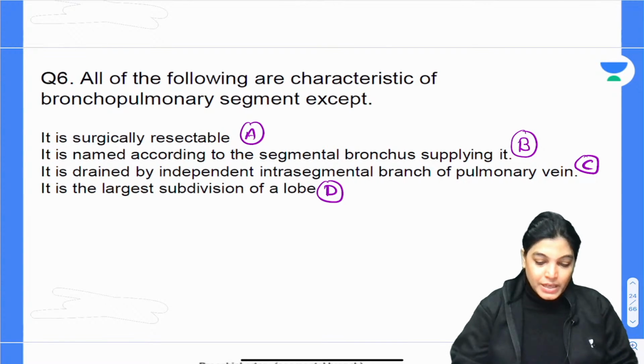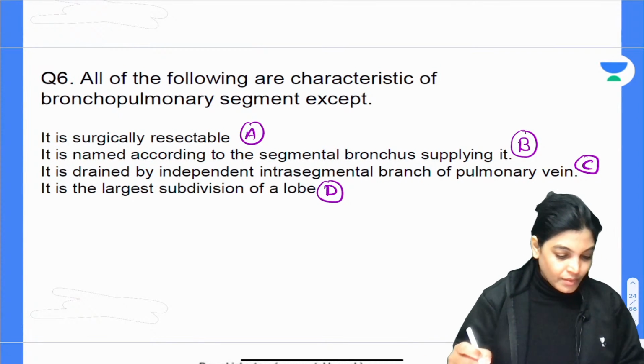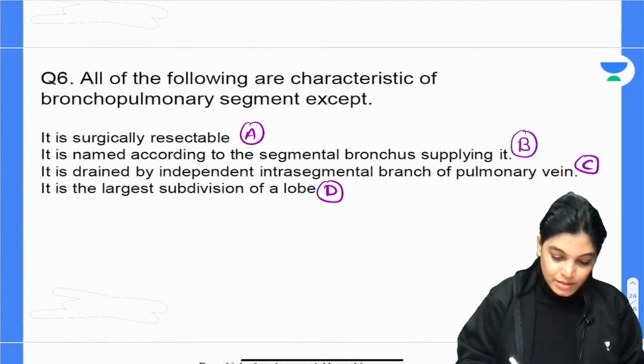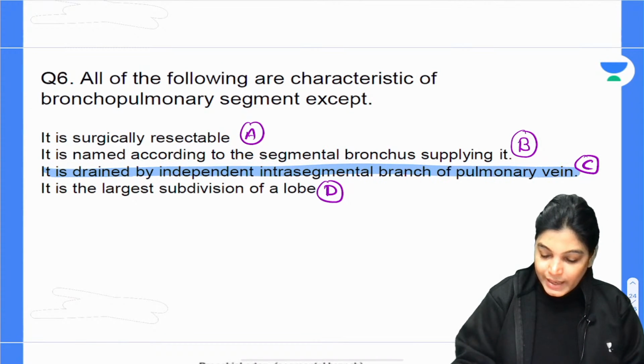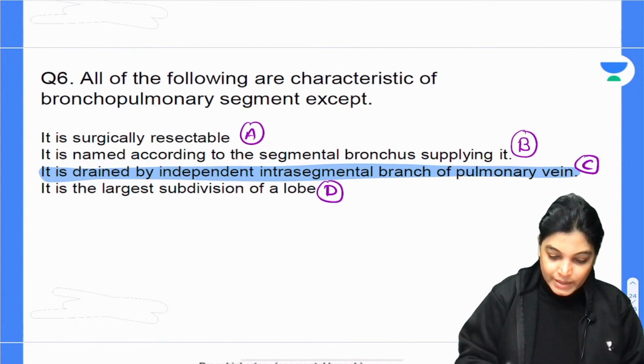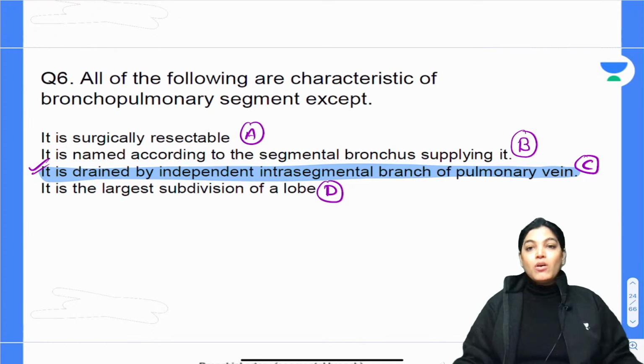Tejashri has given C as the correct answer, and C is absolutely correct. If we have to choose one, we will go with C because it is the incorrect statement about bronchopulmonary segment.